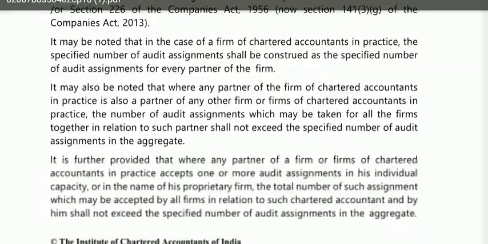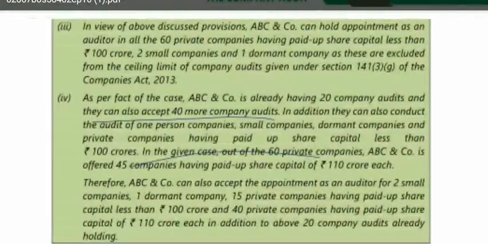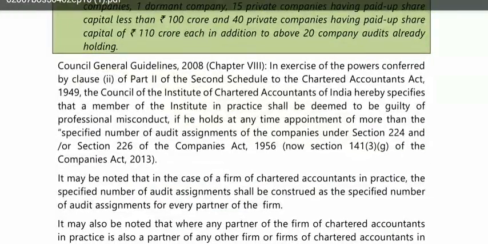Okay, now let us just read the following points and then your topic will be over. In exercise of the powers conferred by Clause 2 of Part 2 of the Schedule to the Chartered Accountants Act, 1949, the Council of the Institute of Chartered Accountants of India hereby specifies that a member of the institute in practice shall be deemed to be guilty of professional misconduct if he holds at any time appointment of more than the specified number of audit assignments under Section 224.